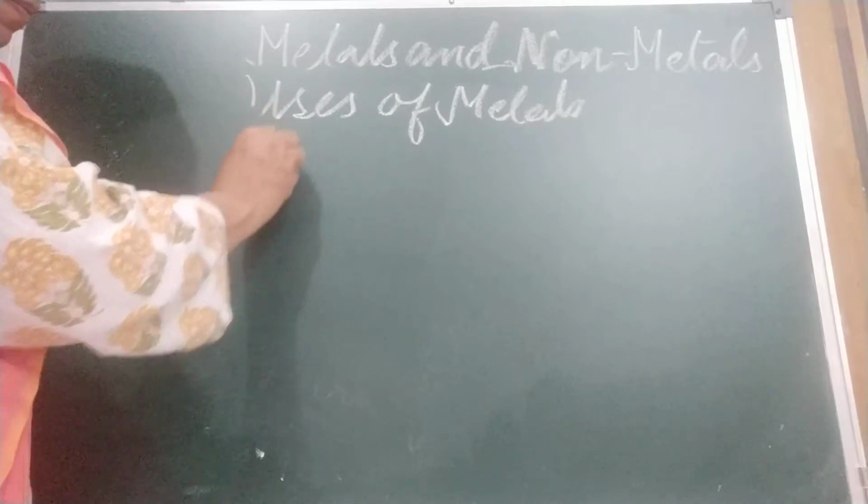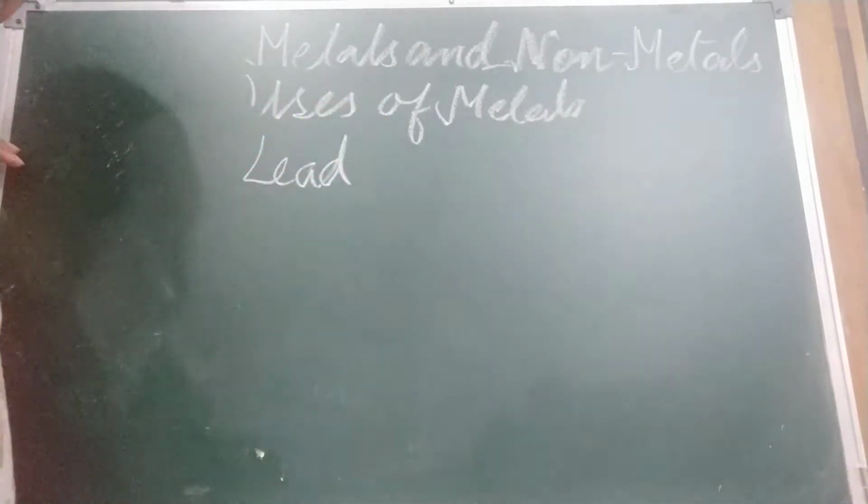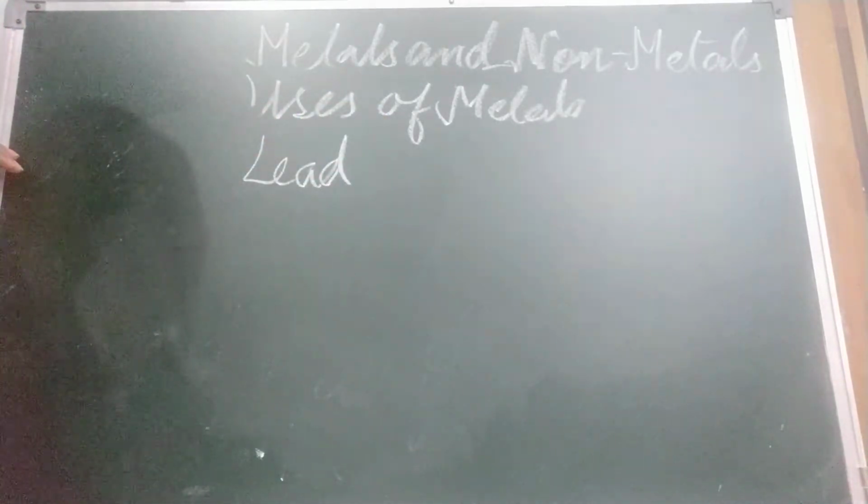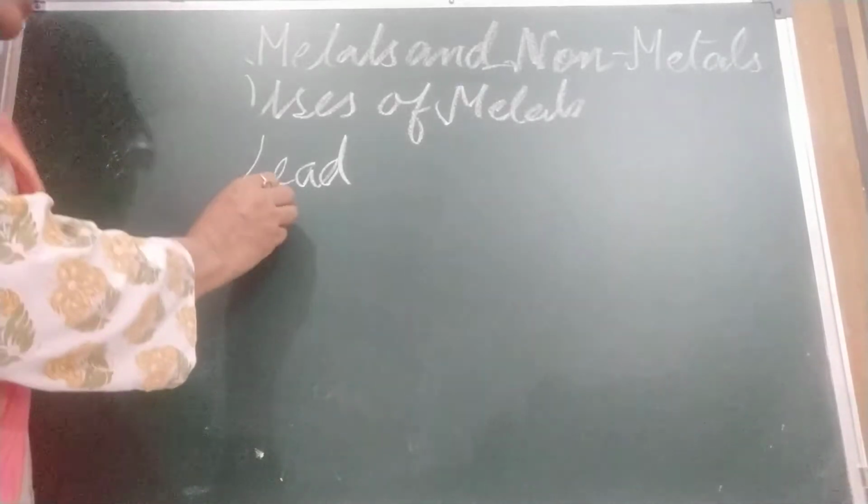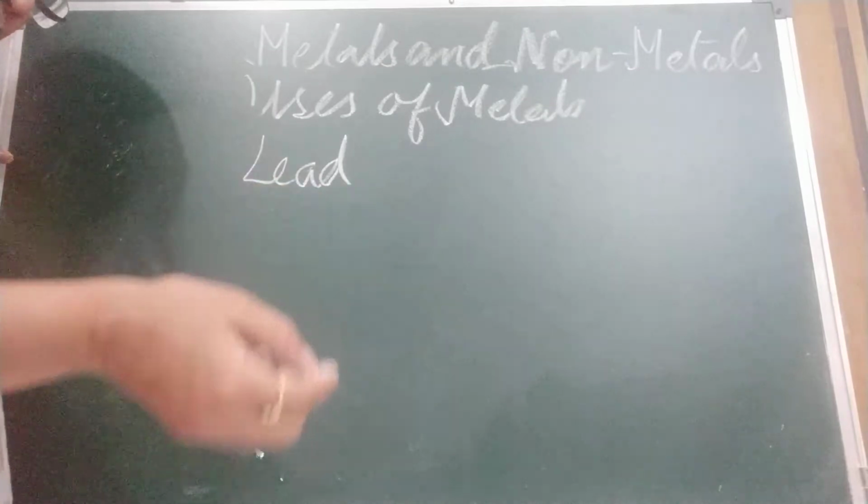Lead, plumbum. Lead is used for making electrodes for automobile batteries. Then steel, or iron plates with the coating of tin. Steel is also steel, I told you already.